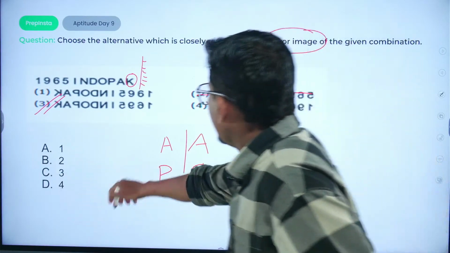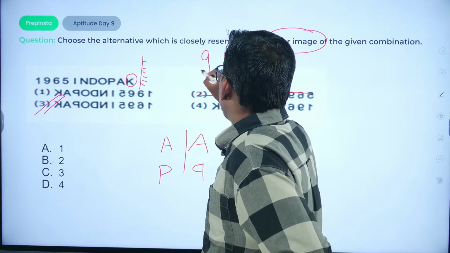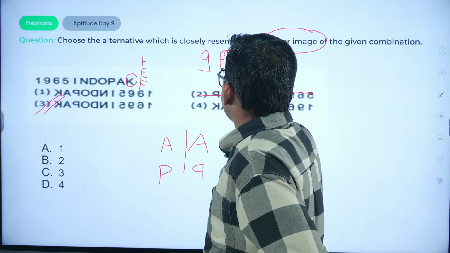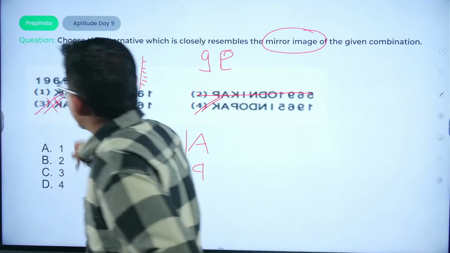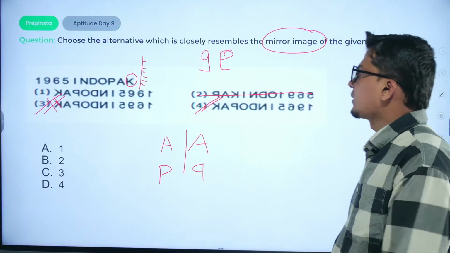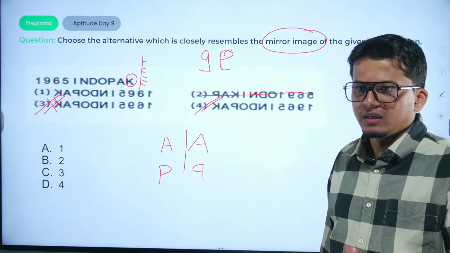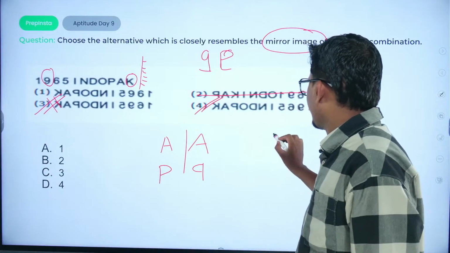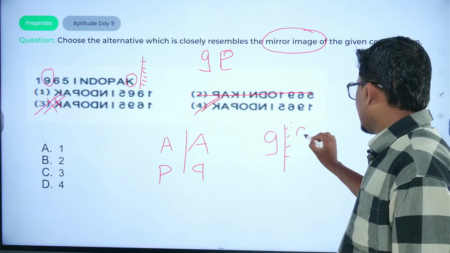Oh, I'm sorry, 9 is kept here now, so 9's orientation would be, if 9 is placed here like this, there would be a circle from here, so it would be something like this, right? So the answer would be option number 4, correct. You have to check each and every character or whatever values are being given. ठीक है, तो वन बाई वन ऑप्शन आउट करते जाओ. 9 and 6, don't get confused. If 9 is placed like this, the mirror image of 9 would be something like this,